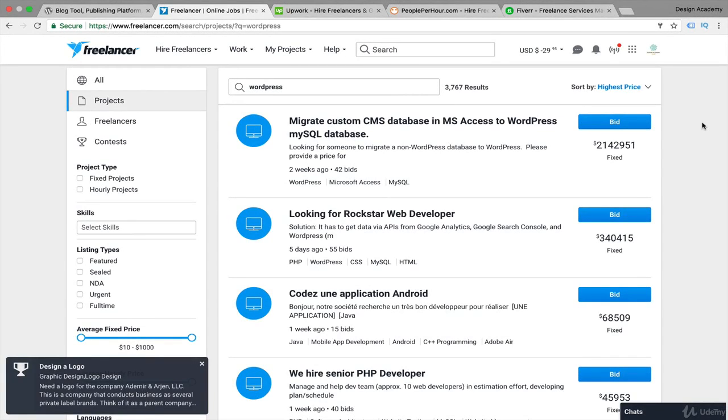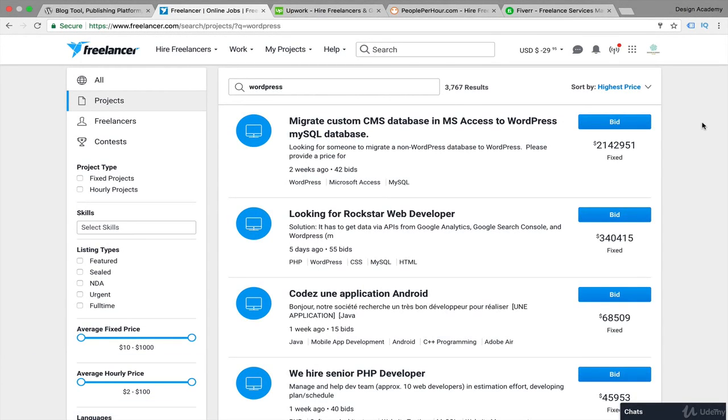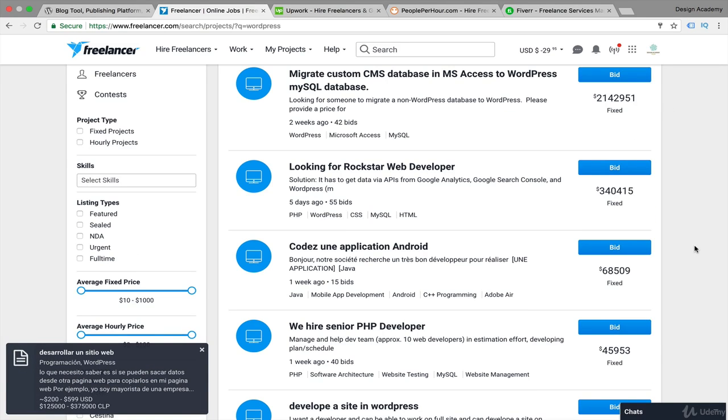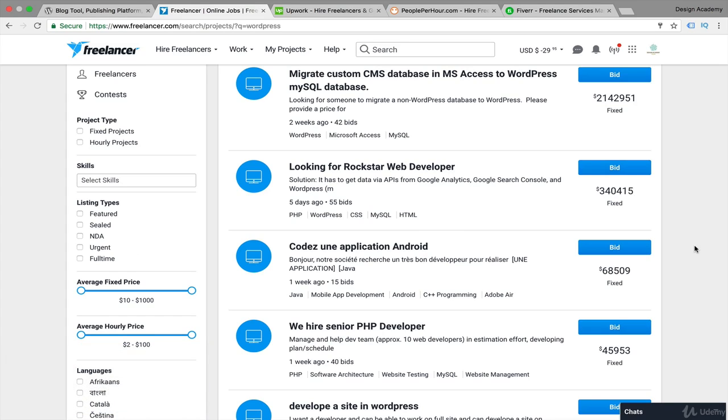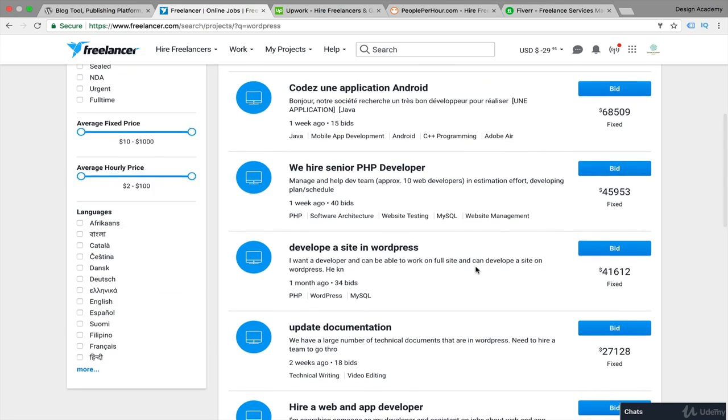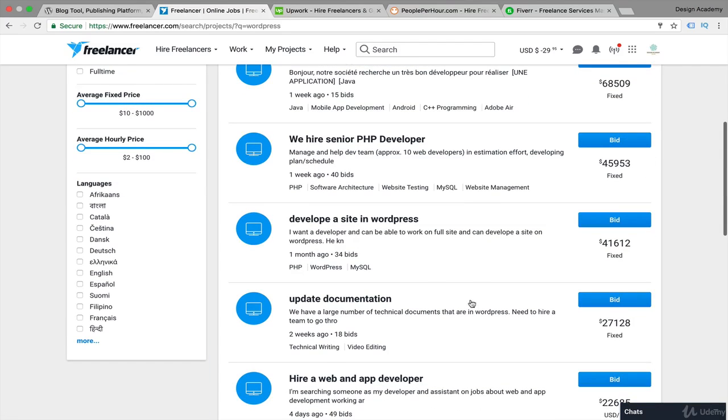And even when it comes to freelancing, WordPress can be amazing and so promising for its profits. As you can see here, I'm searching for WordPress projects on freelancer.com, one of the most famous websites for freelancing, and sorting prices from highest. We're not going to talk about these numbers, but a regular task or job in here could start from $500 up to $3,000, or even in euros. As you can see, develop a site in WordPress, with bidding numbers here.